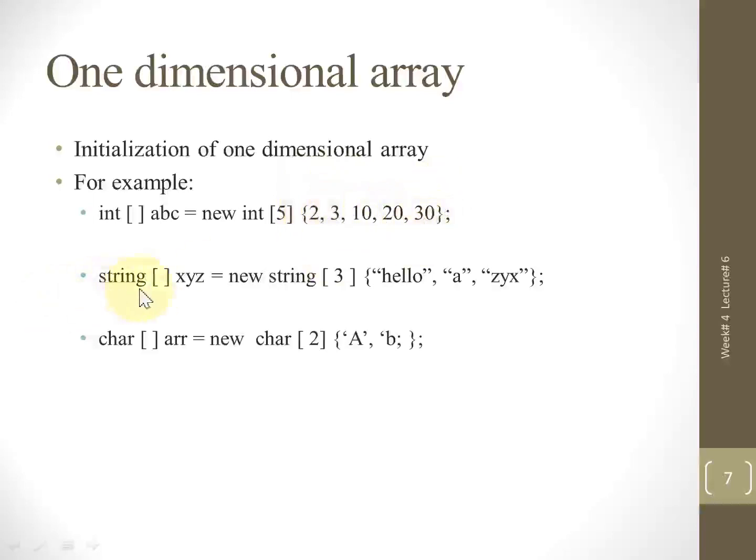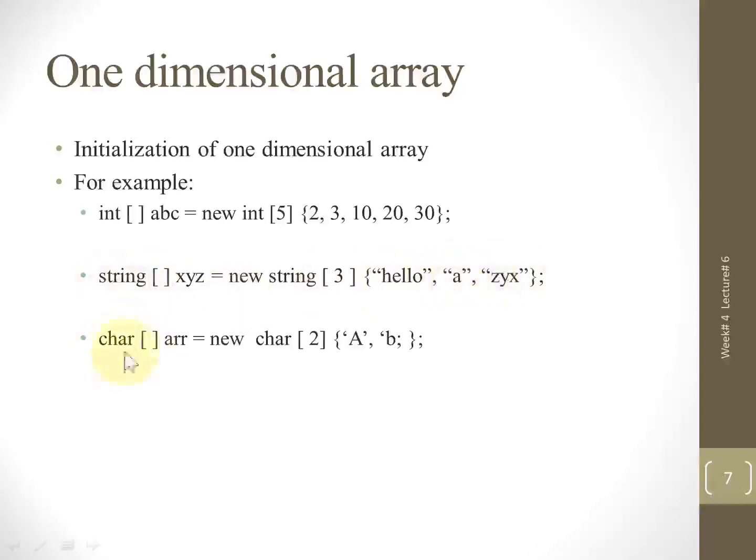Next we have a string data type. So again the syntax is same. Now this time the size is different, and within the curly bracket we have a double quotation because it is a data type of string. So double quotation will be used. Within the double quotation we have a value hello, then comma, then double quotation a and double quotation zyx. These are the three elements of string data type.